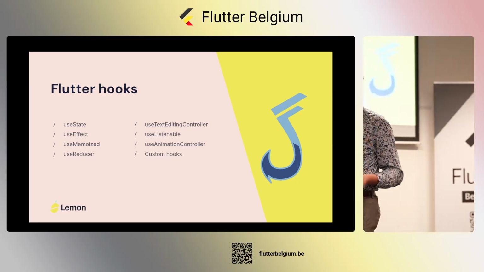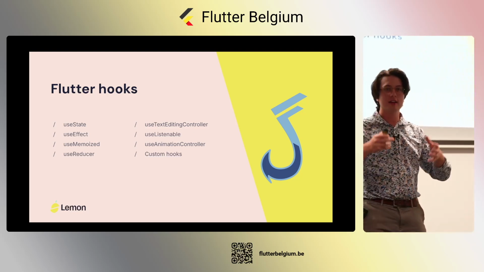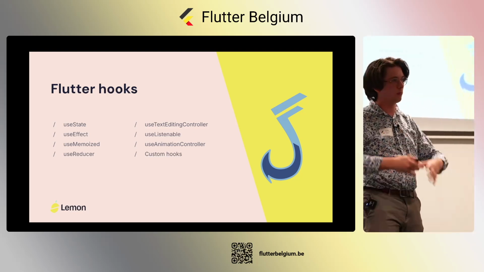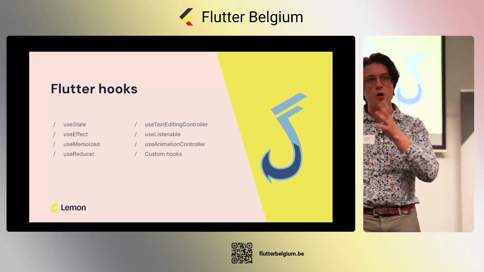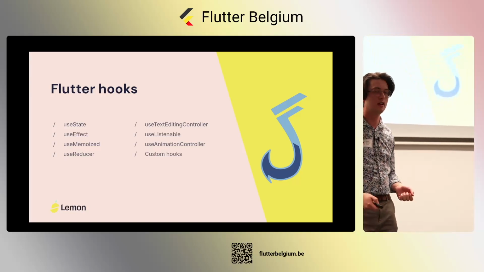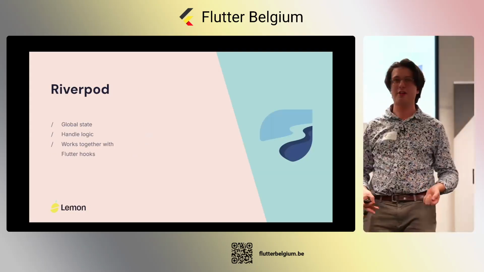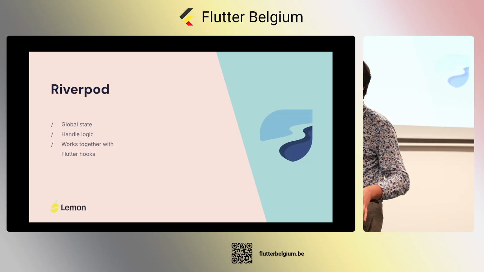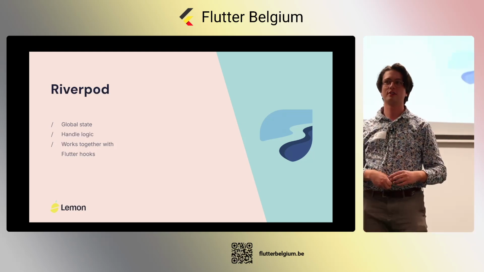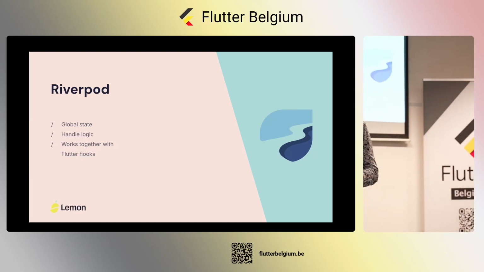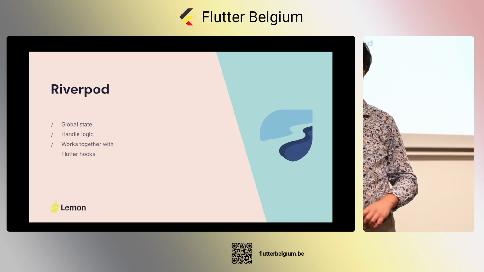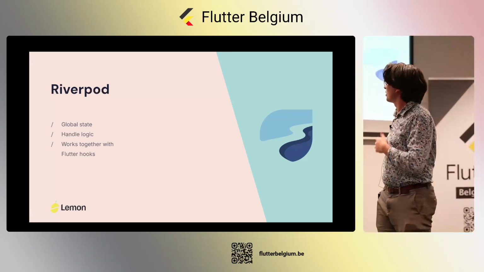Okay, that's the main thing tackled now. We can write this functional code with these hooks. We can manage our state. Now, how are we going to manage our global state? For that, we use Riverpod. I think most people over here know Riverpod. Who does not know Riverpod? Okay, a few people that do not know Riverpod. All right, okay, no worries.